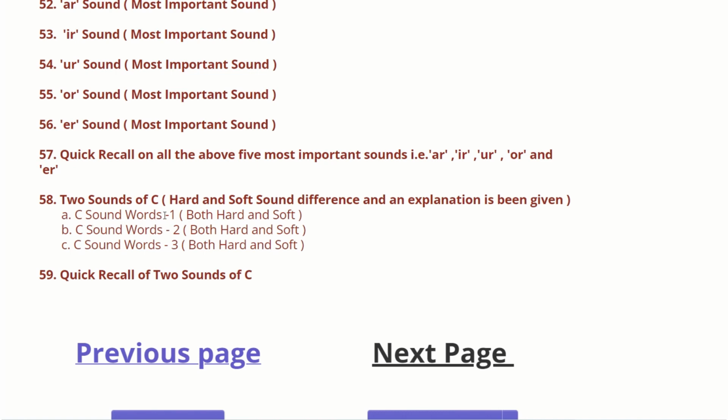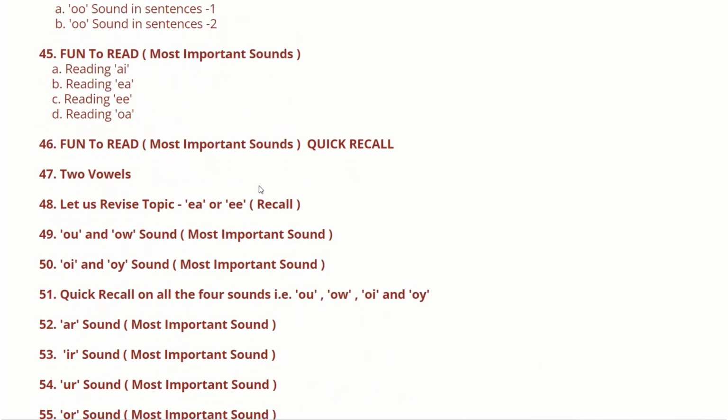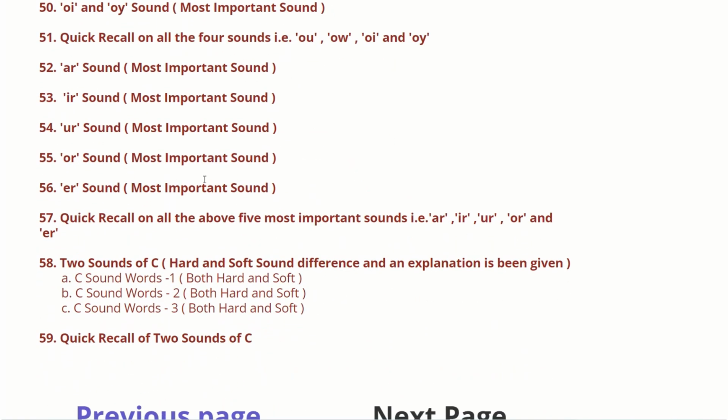C sound words are given and these are segregated in 3 parts. Added to it is the quick recall of the two sounds of C, which has been given in phonics. In phonics, moreover, you will have 150 plus videos. If you purchase the product here, you will get 150 plus videos.